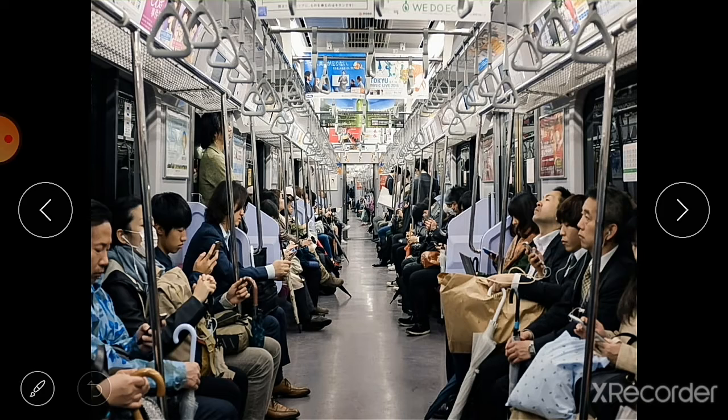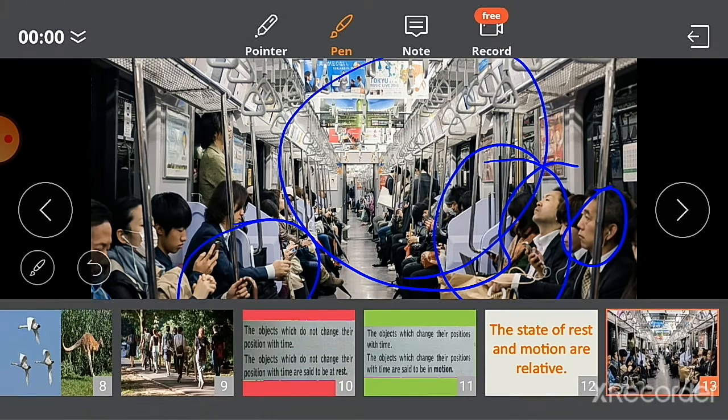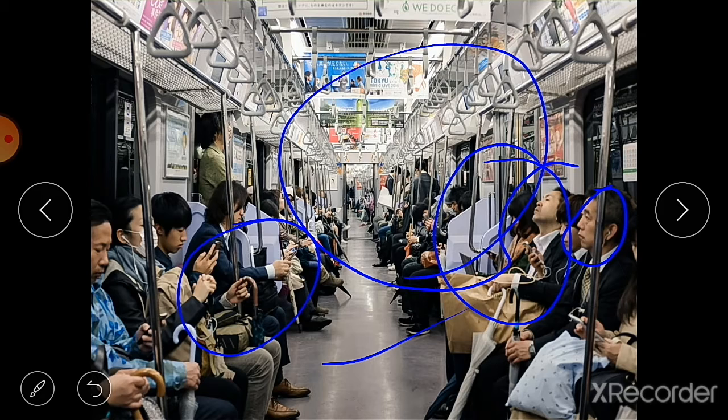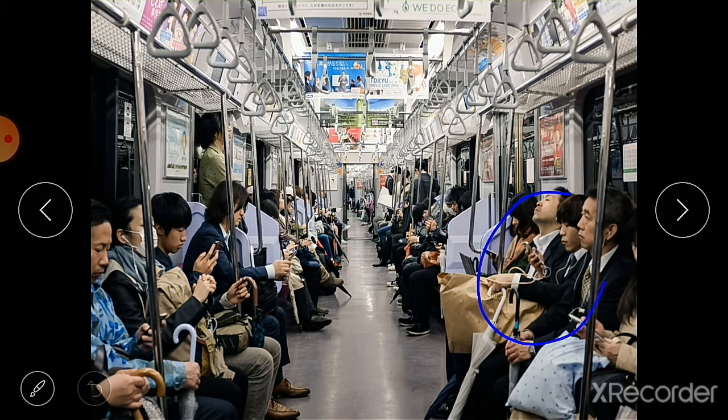So let us imagine ourselves sitting inside a compartment of a running train. Suppose it is a running train and we are sitting in the compartment. Take a situation when everybody in the train is sitting and at rest. Then each passenger is at rest relative to the compartment, and as well as with respect to the other passengers. All these passengers are at rest with respect to the other passengers.